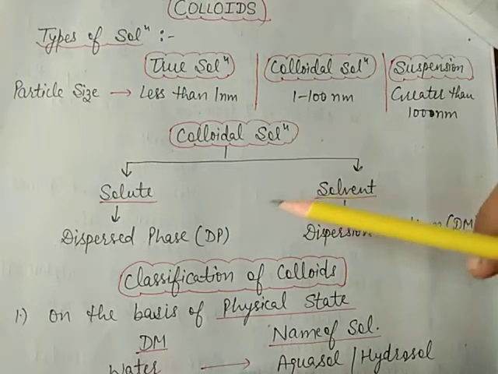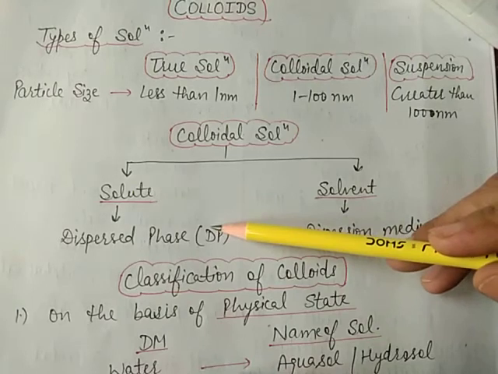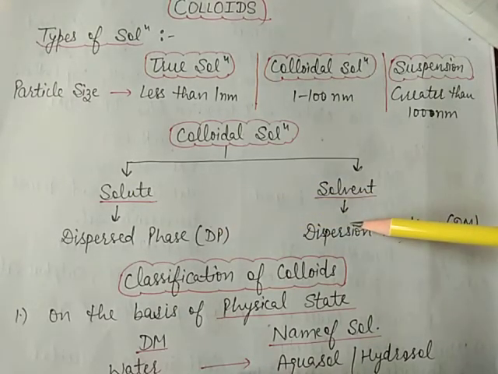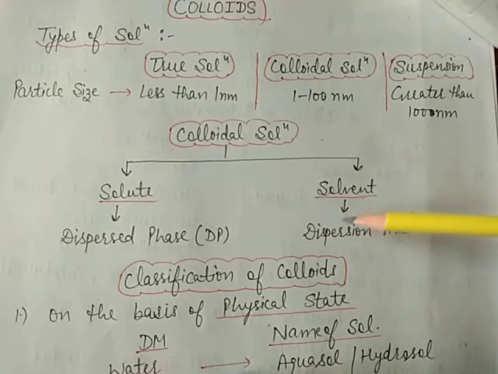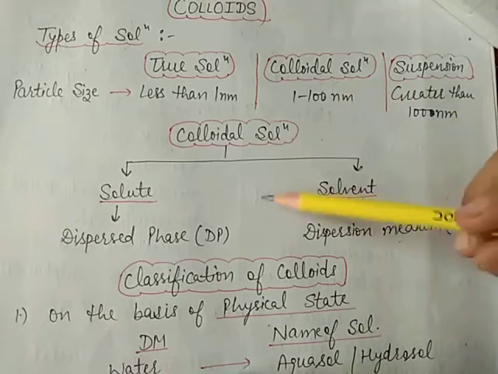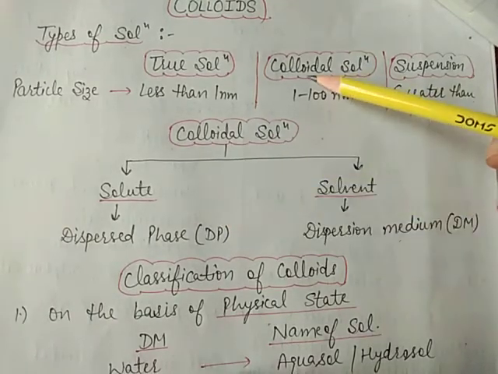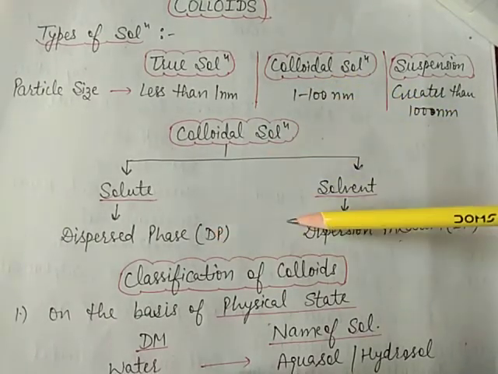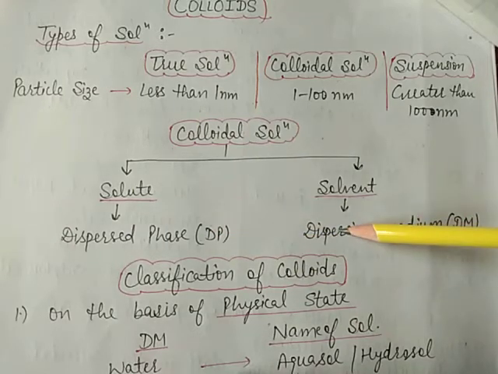Now dispersed phase plus dispersion medium equals dispersed system. This is the colloidal solution, formed by these two.